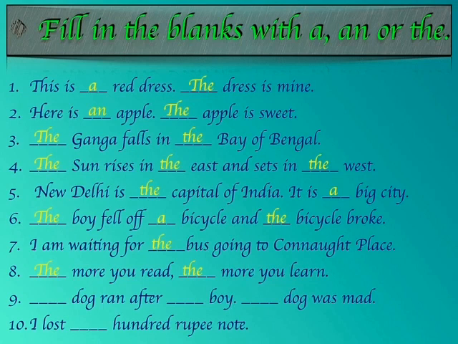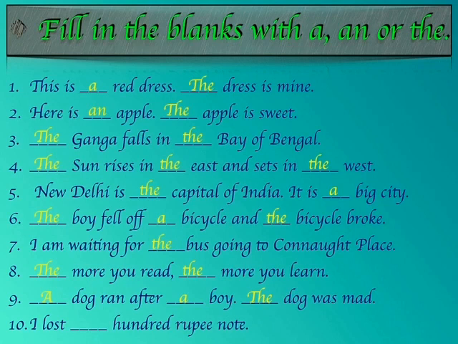So we are going to write a dog ran after a boy because we don't have any specific information about the boy also. But the second time when we are referring to the dog, we are talking about the same dog, and so we are going to use the article the. The dog was mad.